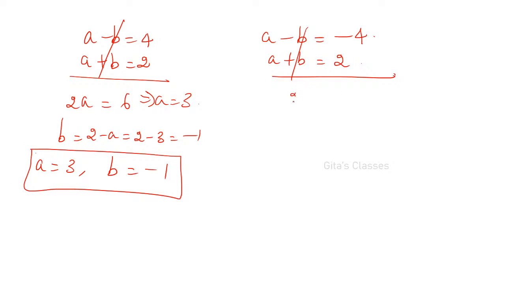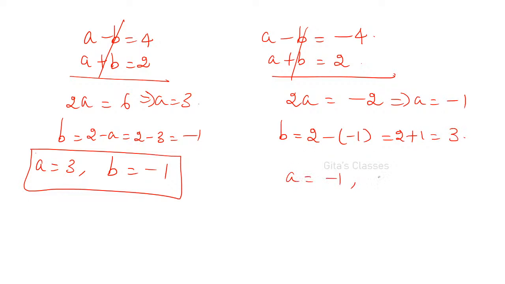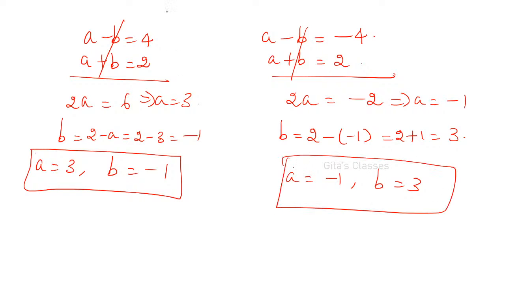Now, adding these two, you will get 2A is equal to minus 2, implies A is equal to minus 1. So from this, B is 2 minus A, that is 2 minus of minus 1, which is 2 plus 1, which is 3. So here we got A is equal to minus 1, B is equal to 3. Which one will you consider, the first set or the second set? Can anyone tell me? I got two sets of values for A and B. Should I consider this one or this one? Give the reason also. Which one is to be considered?